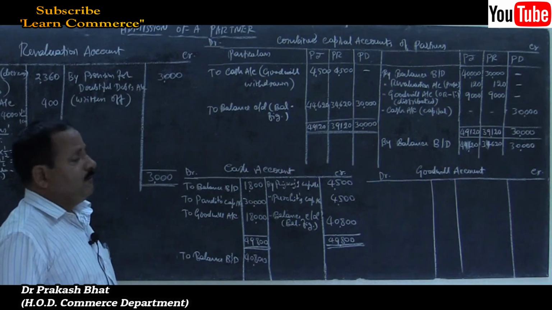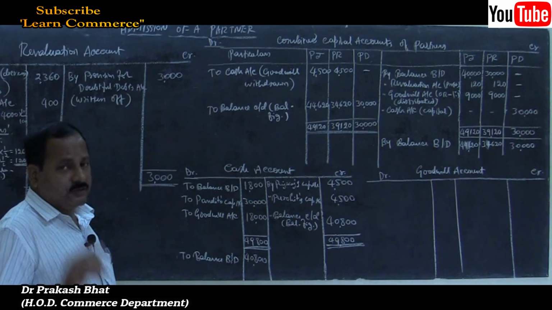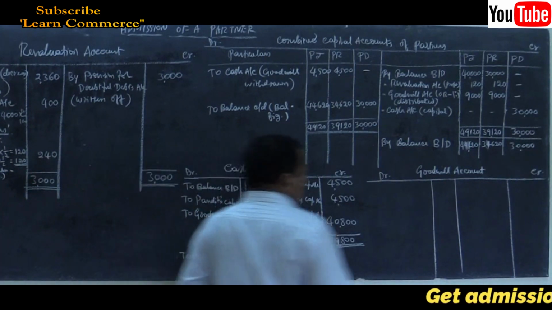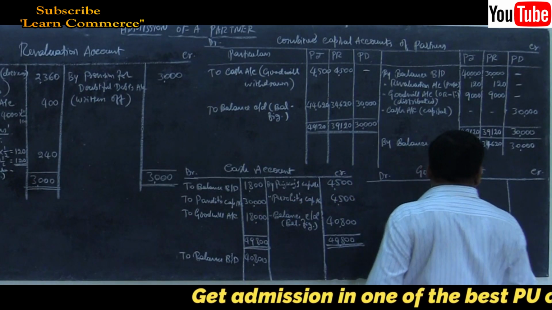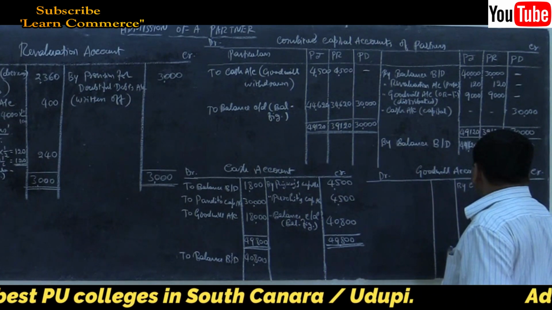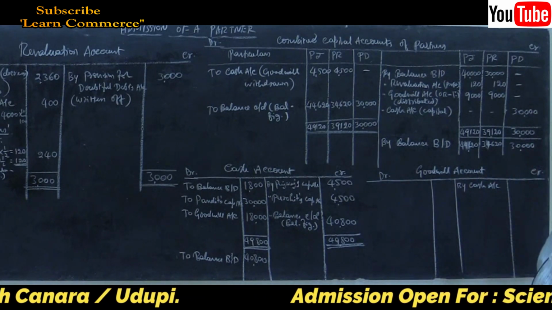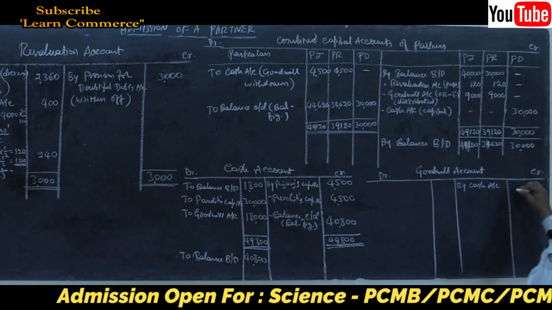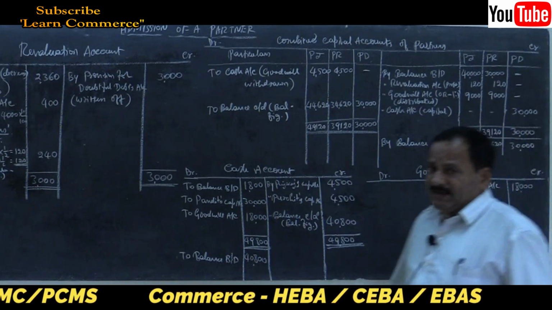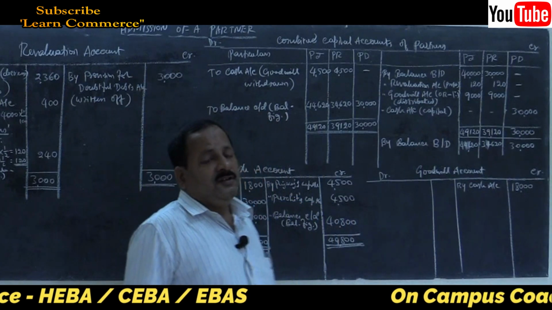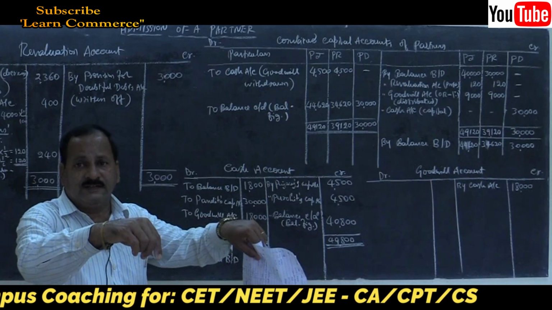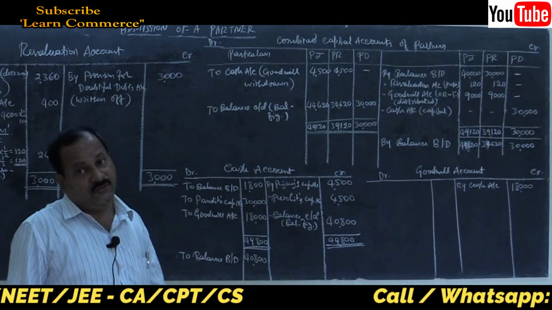See the entries. When the new partner brings in cash towards goodwill, cash account debtor to goodwill account. So goodwill account is credited by cash account. How much amount was brought in by the new partner? It is 18,000, correct? Then what happened later? Immediately what we have to do? We have to distribute that cash among the old partners in their sacrifice ratio, correct?